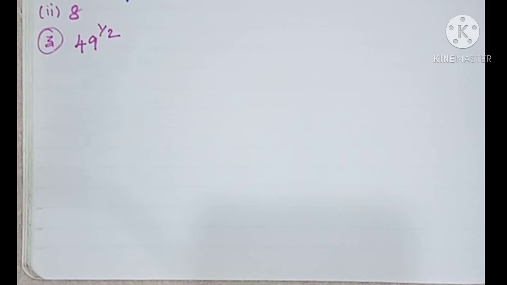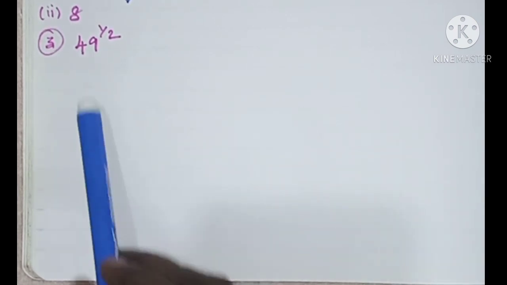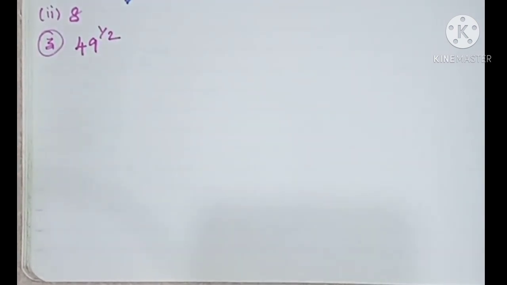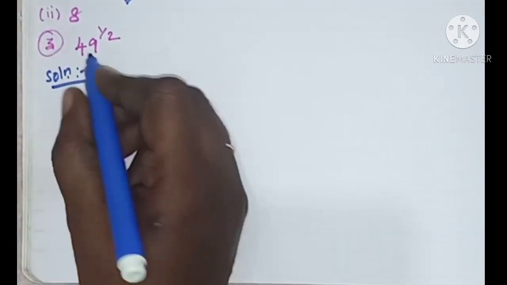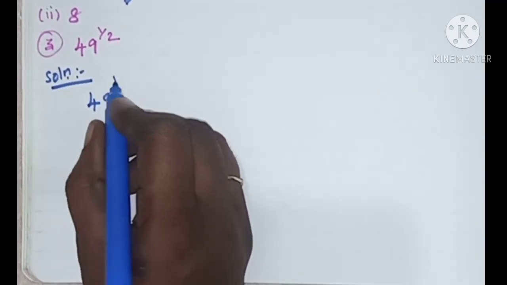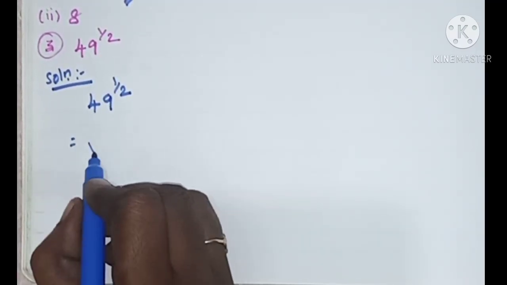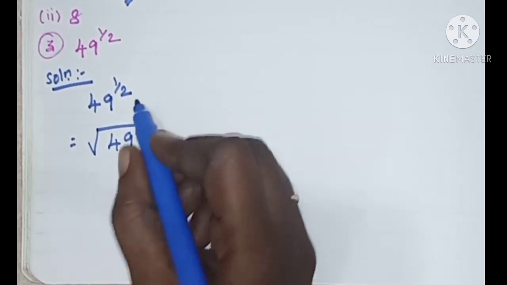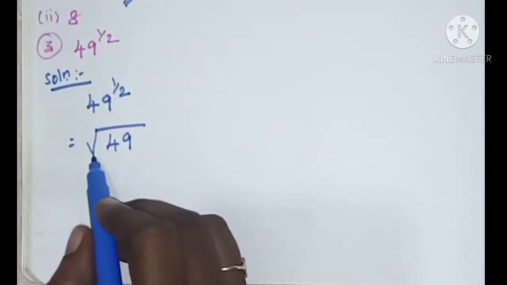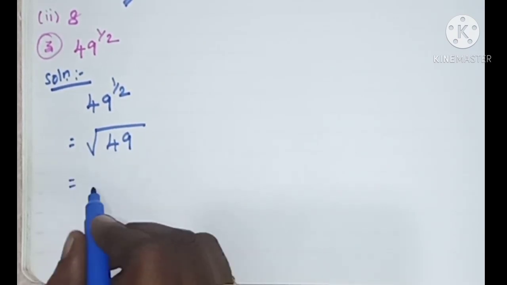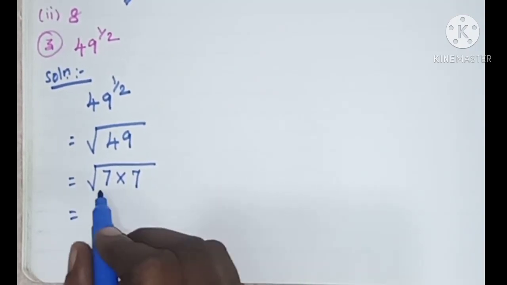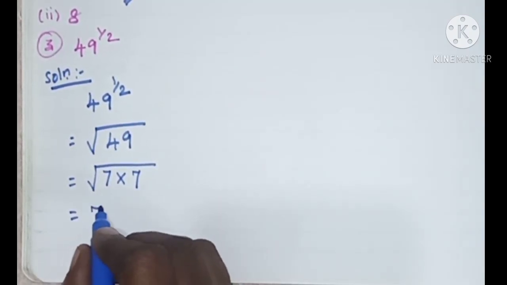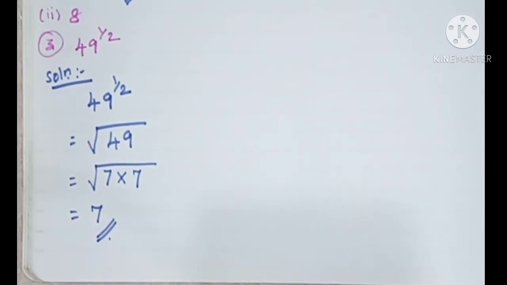Exercise 2.5, third sum. Find the value of 49 power 1 by 2. Solution: 49 power 1 by 2 can be written as square root of 49, because we have 1 by 2. So 49 can be written as 7 into 7. This you know already, square root of 7 into 7 is 7. So this is the answer for the third sum.